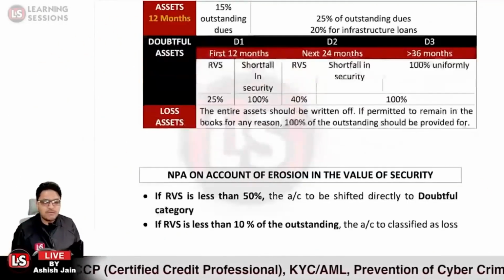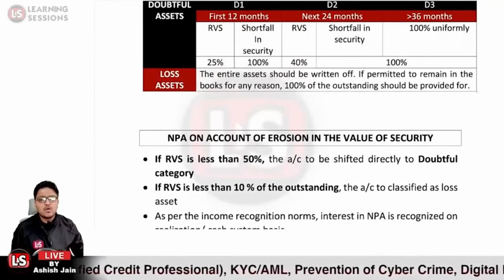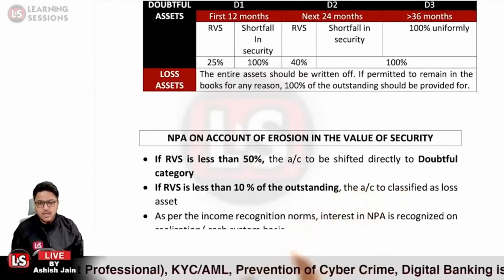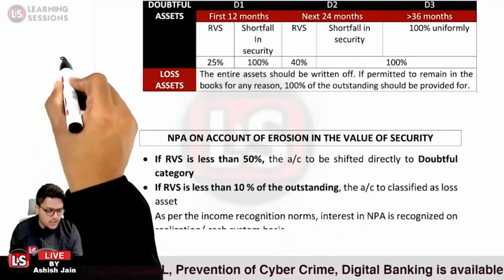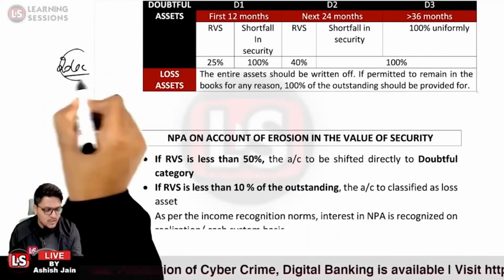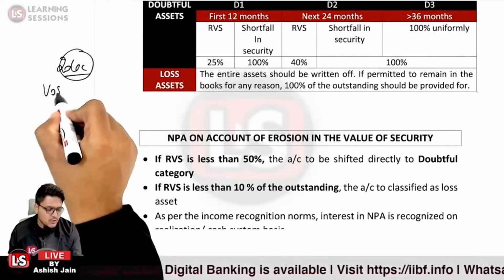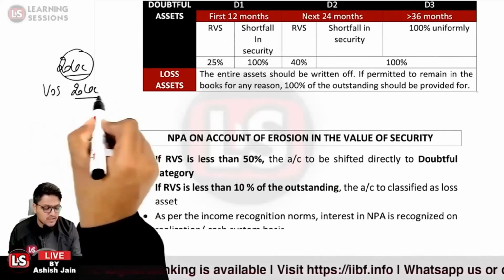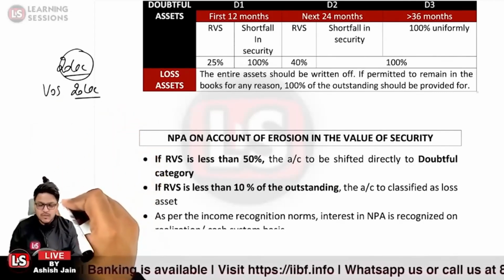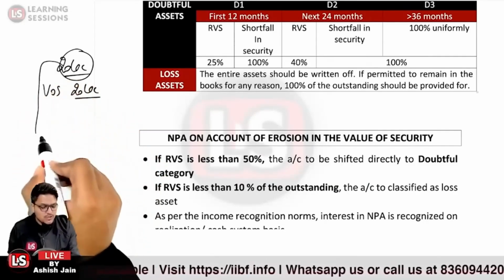Okay. Further, NPA on account of erosion in the value of security. Let us take the same case where a 20 lakh loan amount was sanctioned against the value of security amounting to rupees 20 lakh. So at the time of sanction, 20 lakh of the value of security was available. But now there is erosion of security.